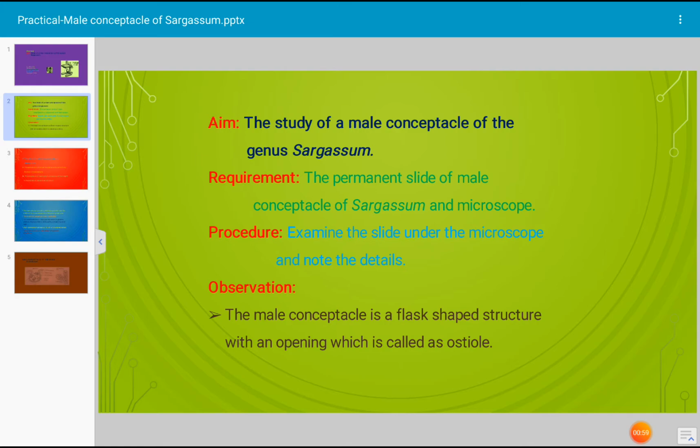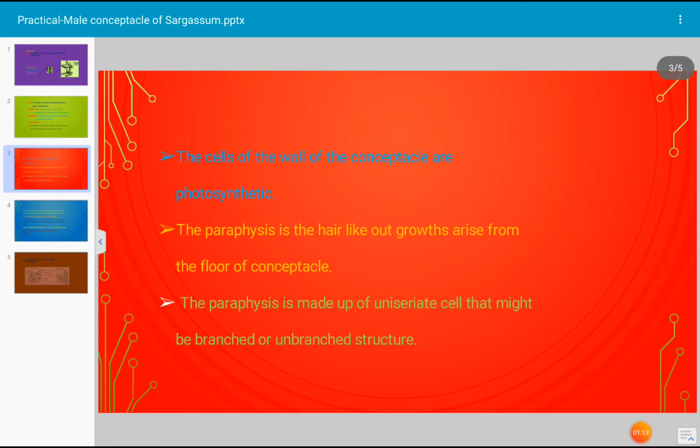Okay, what do you have to write in the observation? The male conceptacle is a flask-shaped structure, and it has an opening which is known as the ostiole, or the opening is also known as the mouth. The cells of the wall of the conceptacle are photosynthetic. Chlorophyll is present in the cells, and there are paraphyses, which are hair-like outgrowths that arise from the floor of the conceptacle. These paraphyses are made up of uniseriate cells that might be branched or unbranched structures.